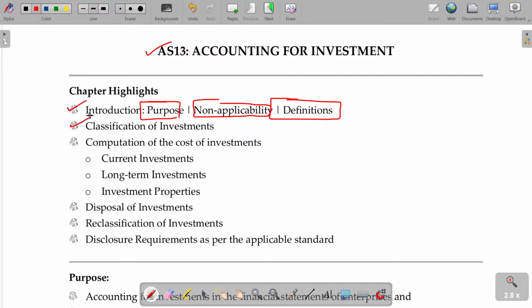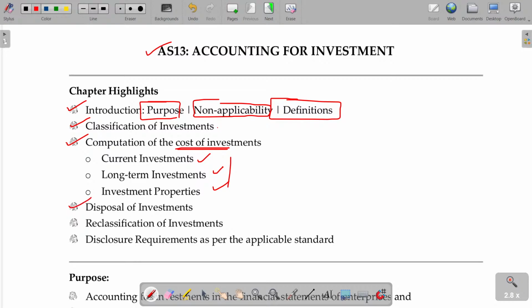And investments are also classified and defined here. How do we classify that? Investments are usually classifiable as current investment, long-term investment, and investment properties. As per the classification, how can we value the worth of the investment? Cost of investment, computation of cost of investment. Sometimes, if you are selling the investment, what to do?